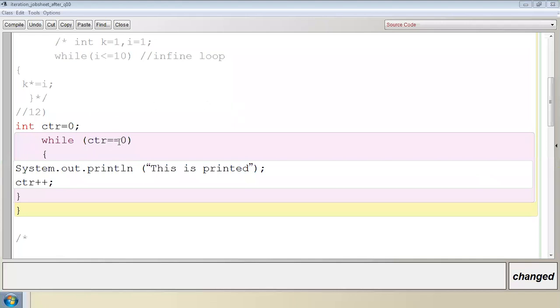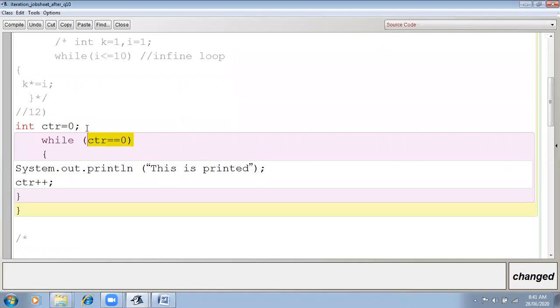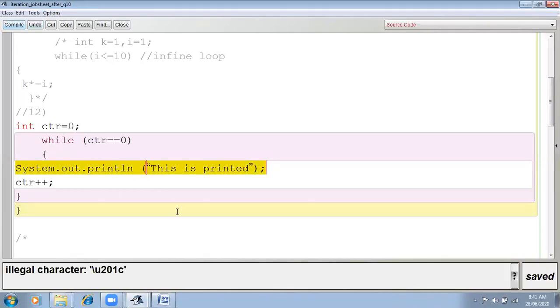While CTR equal 0, it means it's comparing CTR is equal to 0. Right now the value of the CTR is 0, so 0 equal 0, condition true. So it will print "this is printed". Then CTR plus plus, the value of the CTR will increase, so it will be 1. So 1 equal 0, condition false. So it means only one time it's going to be executed. One time it's going to show you this is printed.